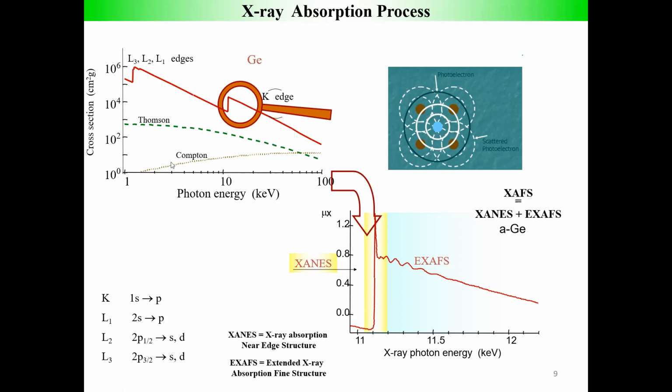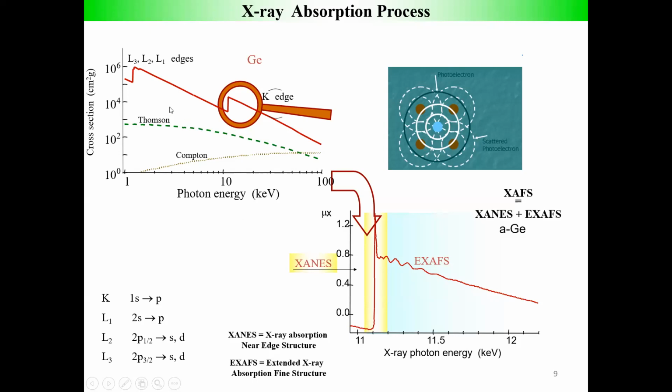And this edge energy is a characteristic of each atom or any monatomic gas, and therefore this technique is very element specific, because if you can tune to a particular absorption edge, we can see the surroundings of this particular atom. So you can see there is a monotonic decrease in the absorption spectrum. However, in the real material, like in the solid or any condensed matter, the spectrum always shows some oscillations. For example, if you zoom in on this part, germanium K edge, it shows oscillations beyond this absorption edge.